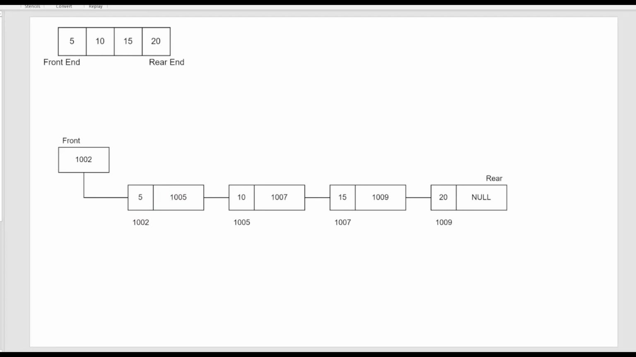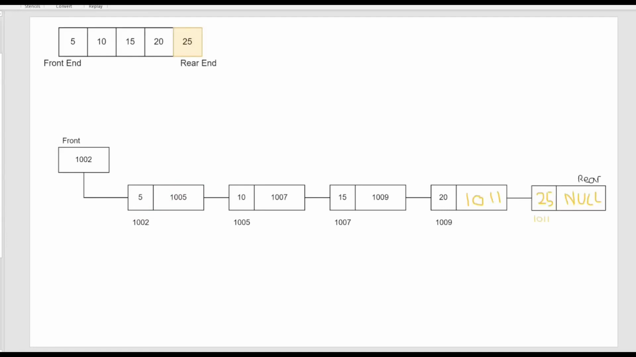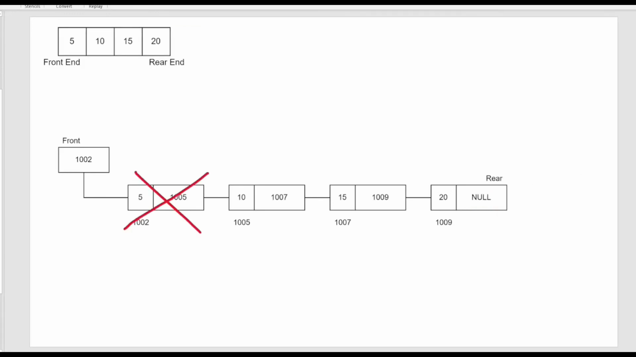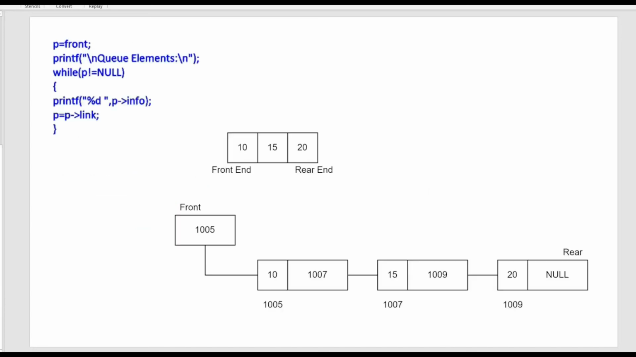Okay, so now for insertion. If we add a new node, the last node will always have the null address since it doesn't have another address to refer to, whereas the node before the newest node will be linked to the newest node's address. And for deletion or removal, like we have talked about before, it will delete the most front node and will make the second node the first node.